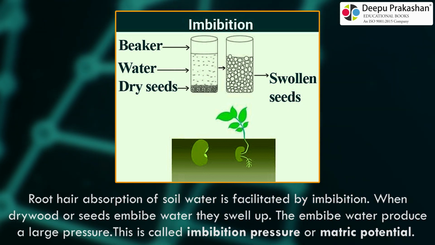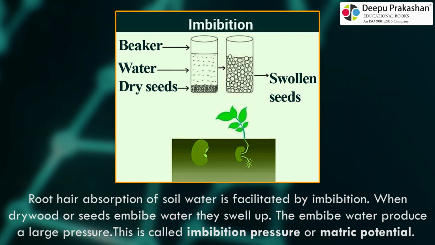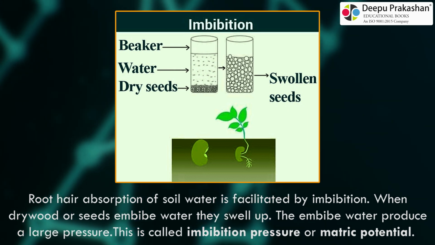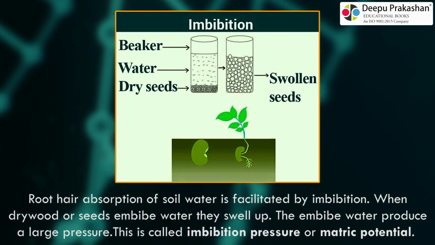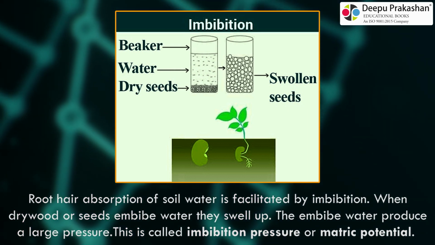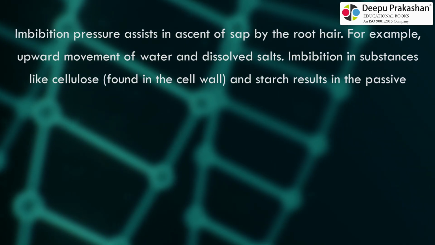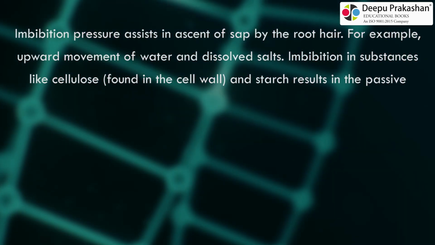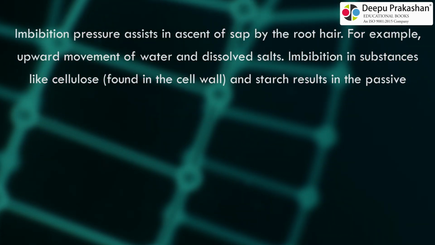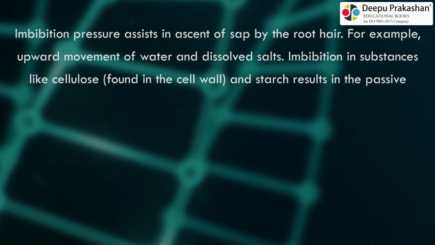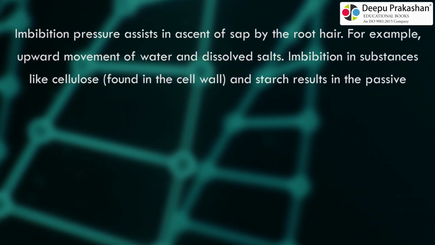When dry wood or seeds imbibe water, they swell up. They imbibe water and produce a large pressure. This is called imbibition pressure or matric potential. Imbibition pressure assists in the ascent of sap by the root hair. For example, upward movement of water and dissolved salts.